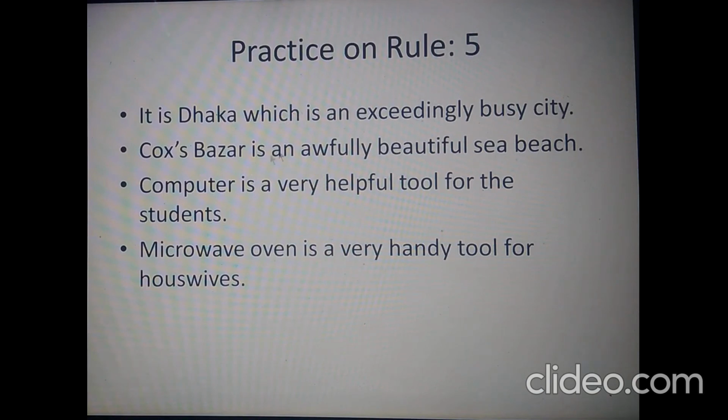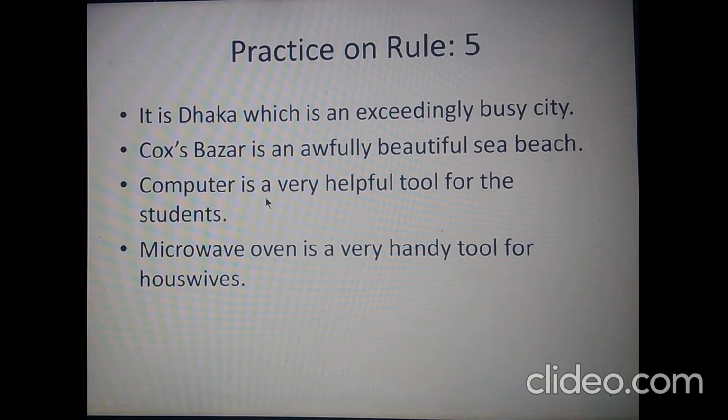The second one, it's a simple sentence. You see there is only one subject and one verb. We need to make this complex and compound. The third one, it's also in simple form. You see there is only one subject and one verb.